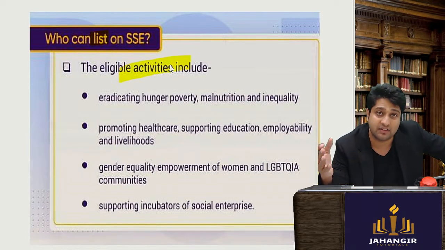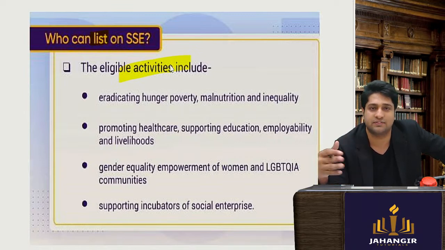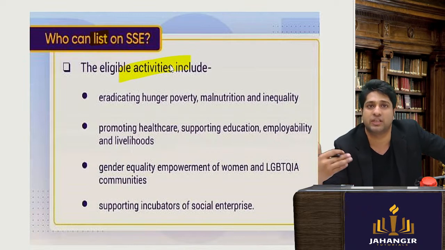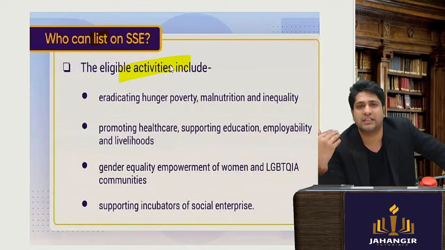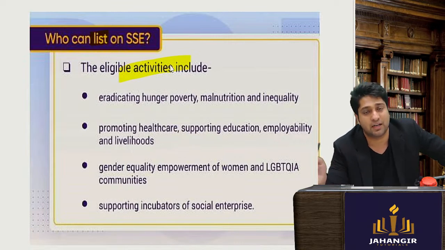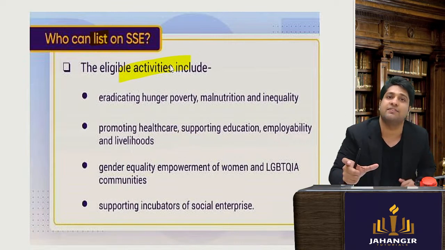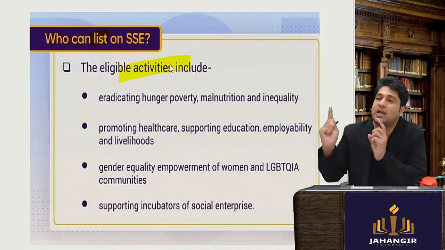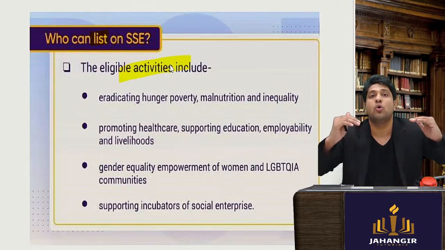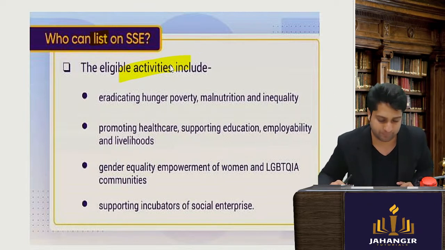There are around 17 activities which have been recognized as socially beneficial. For example, an NGO or any institution working towards the eradication of hunger, for education, for elevating, that is removing poverty, all of them can come. There is a separate list given that if you do these activities, you can be considered a social organization who can then get listed on this platform.